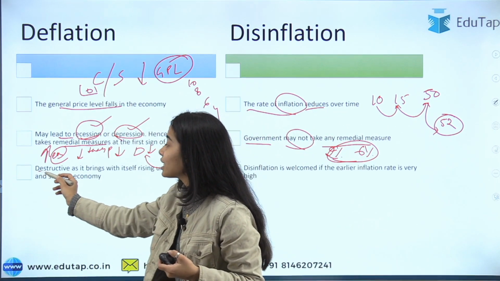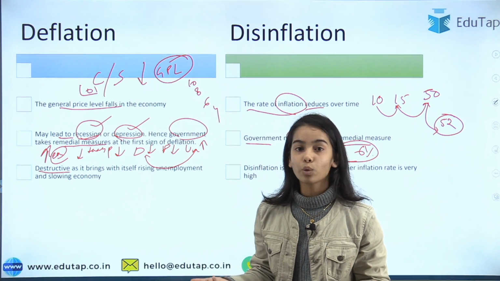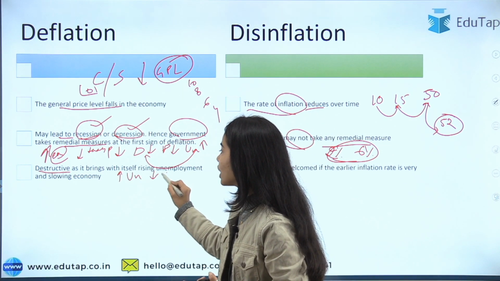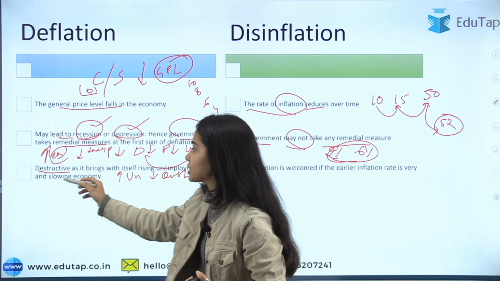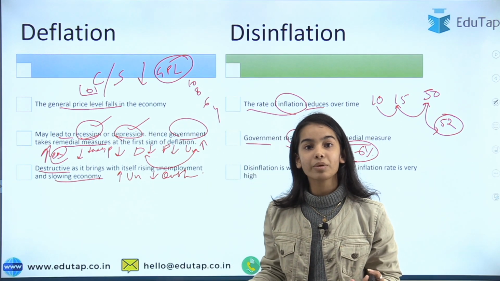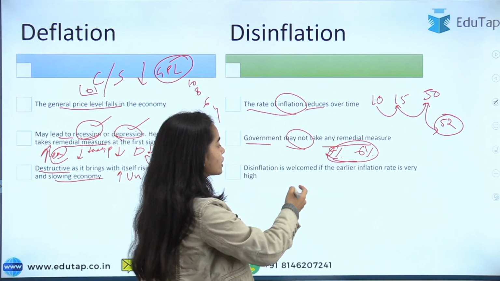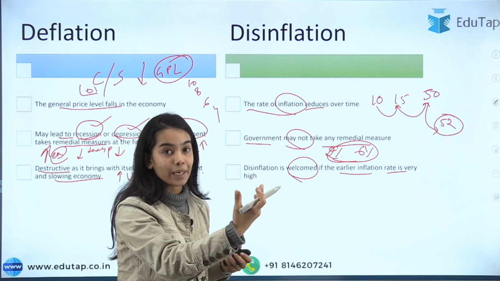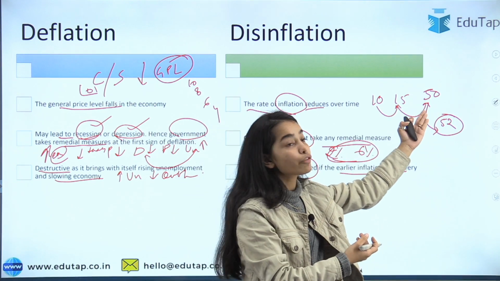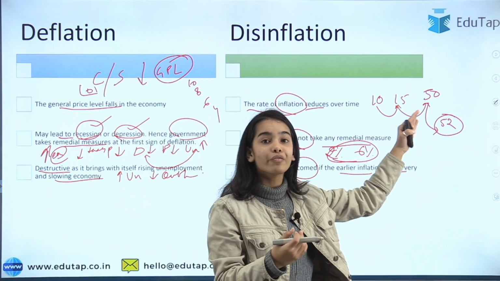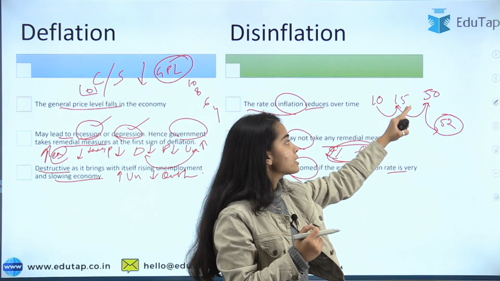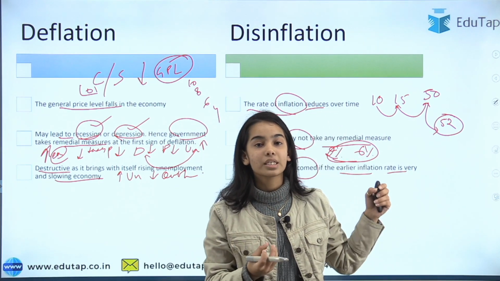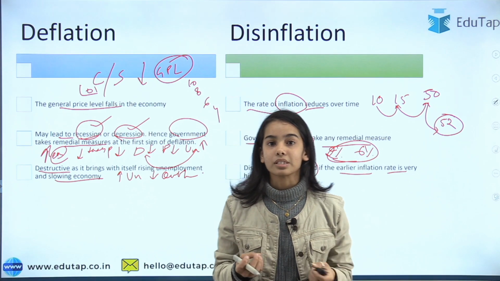Next is destructive. The deflation is very destructive, as I told you, that in deflation the unemployment increases and the output decreases. That is, the slowing down of the economy is happening. In disinflation, this is welcomed if the earlier inflation rate is very high. If it is going from 15 to 50%, that is very high. So when the inflation rate decreases, then that is a welcomed measure, when the disinflation is happening.